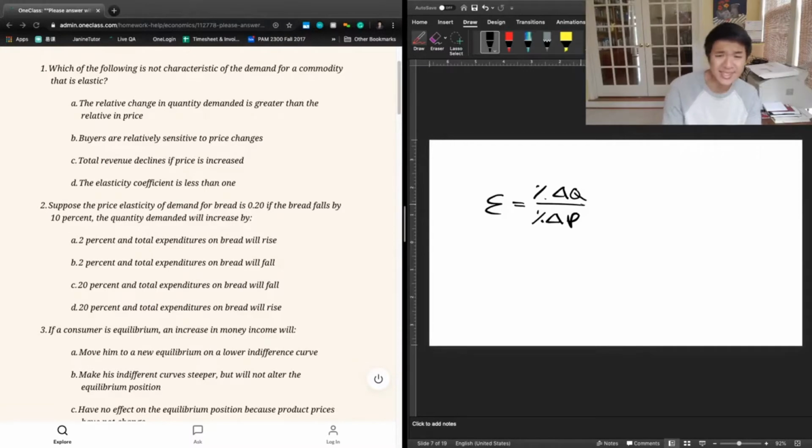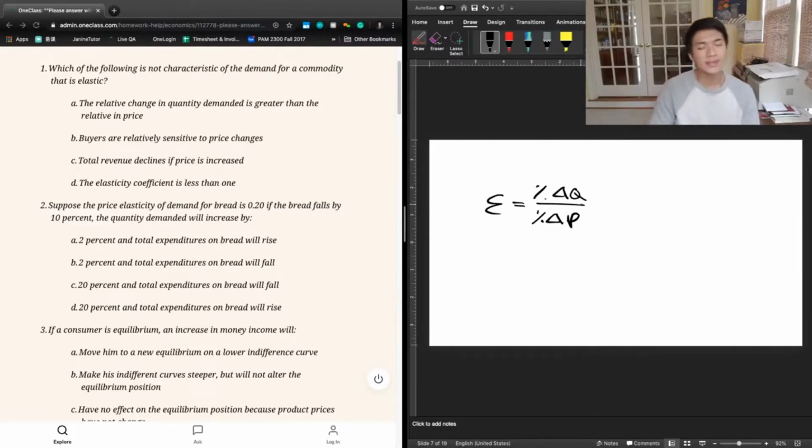C says that total revenue declines if prices increase. And this is also going to be true. If we increase prices when we have an elastic good, we're earning more money per good because prices have gone up. But because of the elastic nature of the good, we're losing a disproportionately high amount of consumer purchases when that price increases, so the increase in revenue per good is not offset by a proportional decrease in quantity demanded. And so total revenue goes down when price goes up for an elastic good.